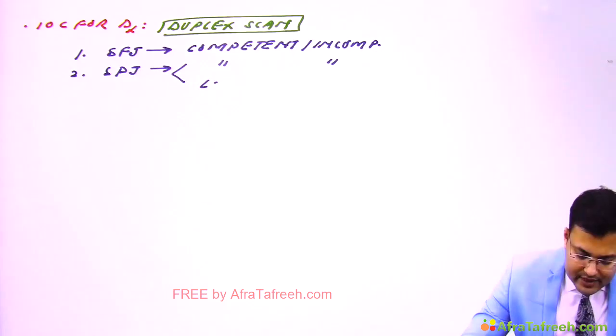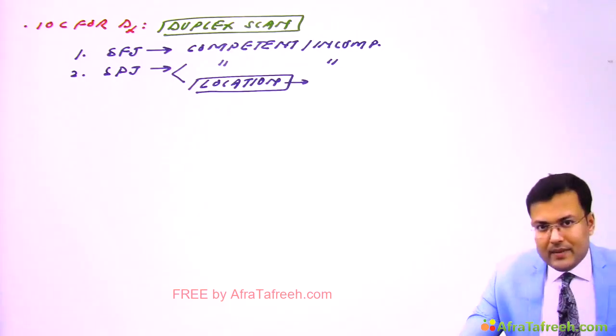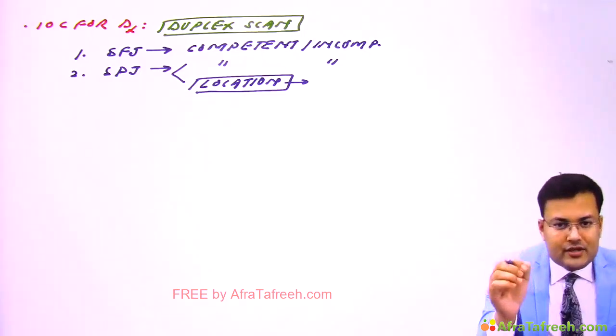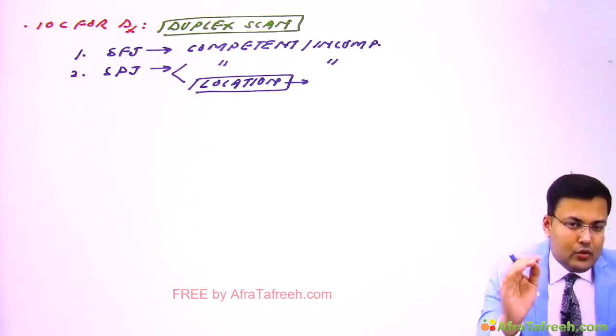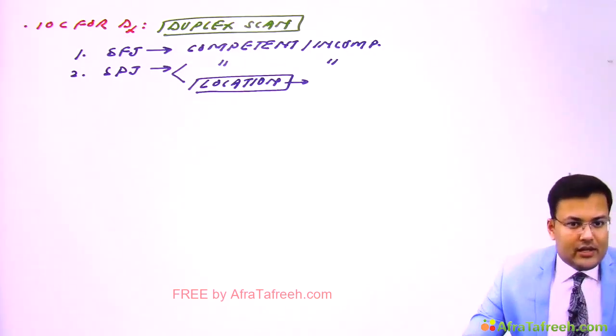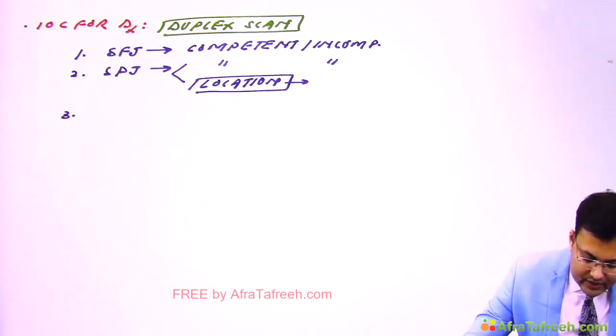And very important finding, we have to mark the location. So if SPJ incompetence is there, we get it marked with permanent marker before surgery. So we have to assess the location of saphenopopliteal junction and whether it's competent or incompetent. Third, the status of perforators.